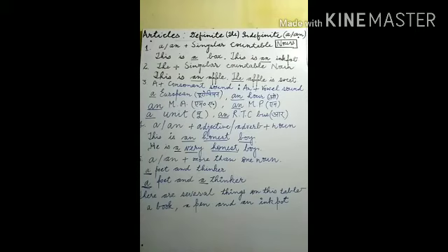1, 2, 3, 4, 5 like that. So this one is countable nouns. And some of the nouns are uncountable. They cannot be counted. So here I think it would be better to understand what the meaning of singular countable noun is. Singular means the number is given.